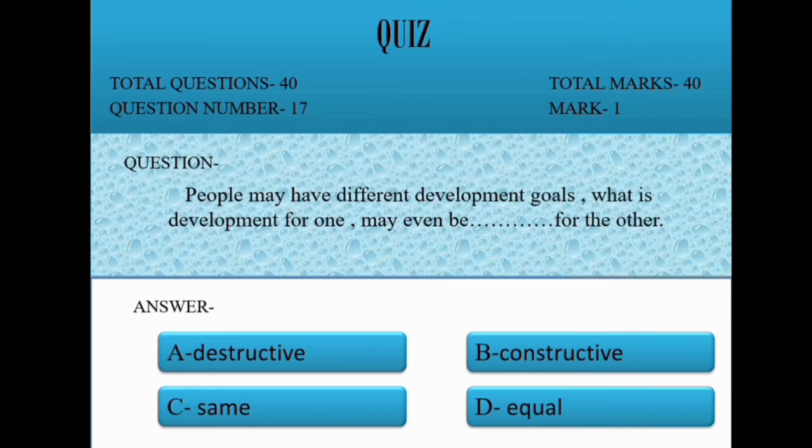Question 17. People may have different development goals. What is development for one may even be dash for the other. Option A destructive, B constructive, C same, D equal. Correct option is destructive for other.